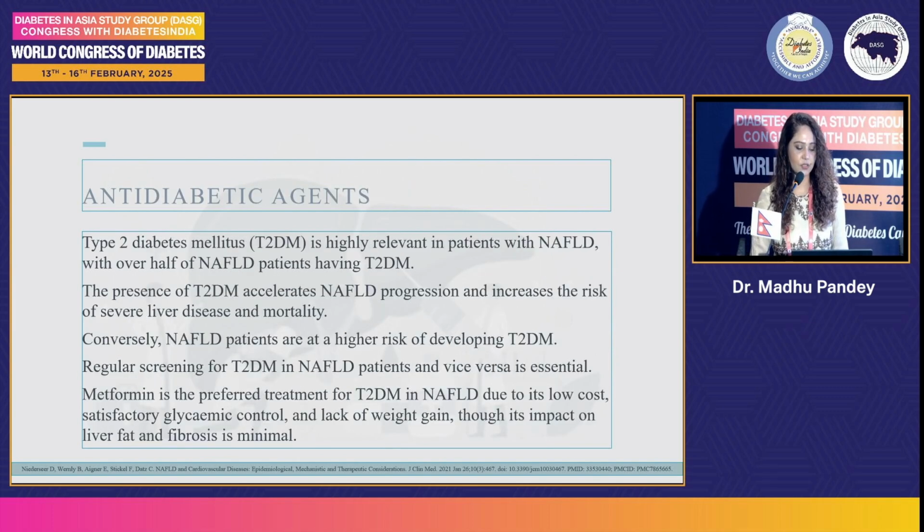Antidiabetic agents such as metformin: type 2 diabetes is highly relevant in patients with NAFLD, with over half of NAFLD patients having type 2 diabetes. The presence of type 2 diabetes accelerates NAFLD progression and increases the risk of severe liver disease and mortality. NAFLD patients are at higher risk of developing type 2 diabetes, so regular screening for type 2 diabetes in NAFLD patients and vice versa is essential. Metformin is the preferred treatment for type 2 diabetes in NAFLD due to its low cost, satisfactory glycemic control, and lack of weight gain, though its impact on liver fat and fibrosis is minimal.